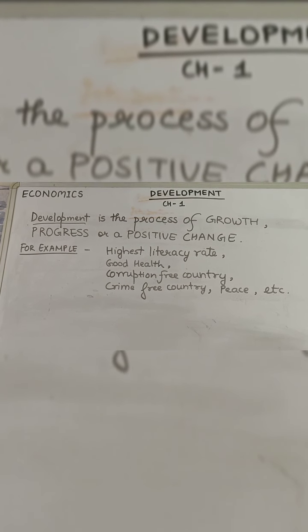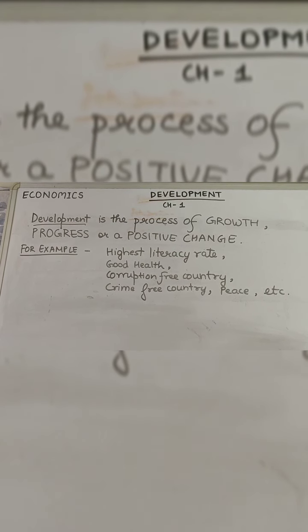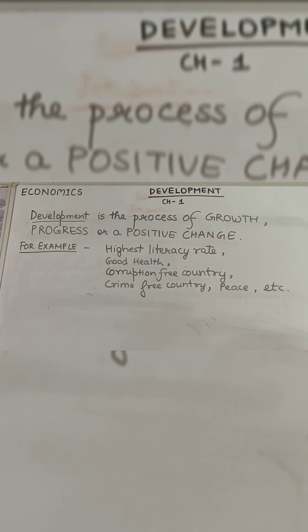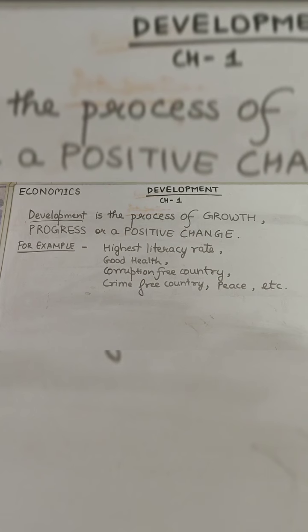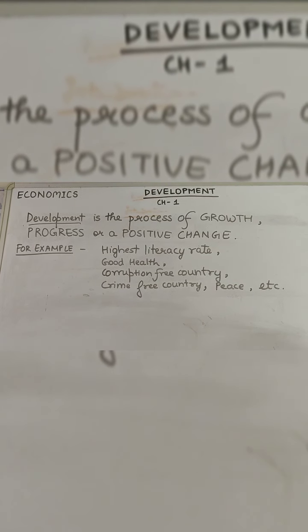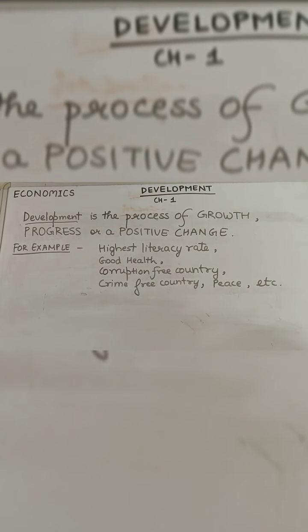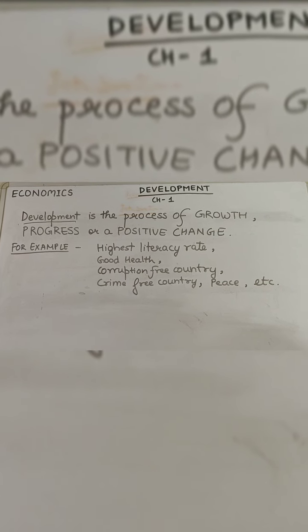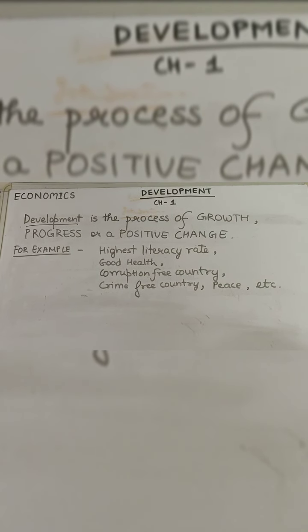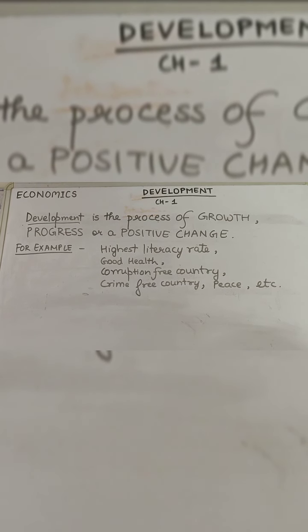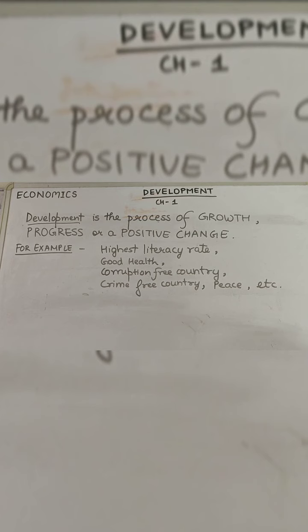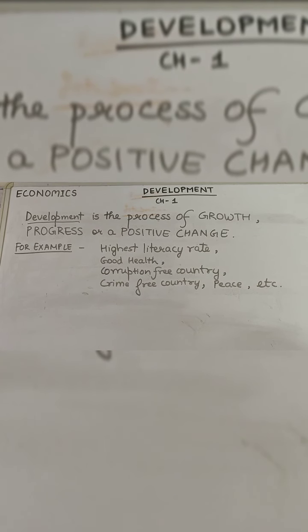For example, here you can see the highest literacy rate in the country. For some people, maybe the literacy rate counts as part of development. Giving education to the girl child is considered a development for the country. Good health in the country, like nowadays the elimination of the coronavirus from the country, would be considered development for the nation.